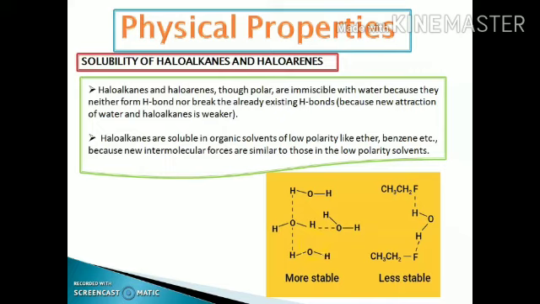The haloalkanes are soluble in organic solvents of low polarity such as ethers and benzene, as the new intermolecular forces of attraction are similar to those in the low polarity solvent.